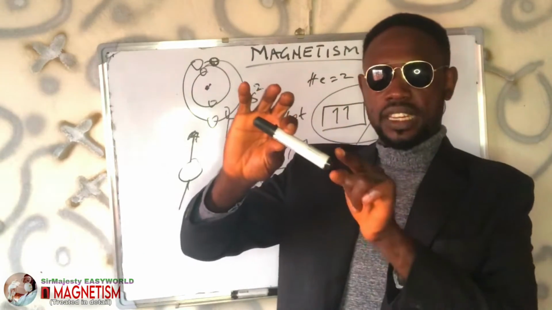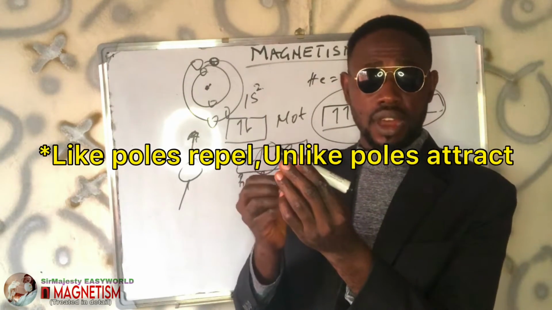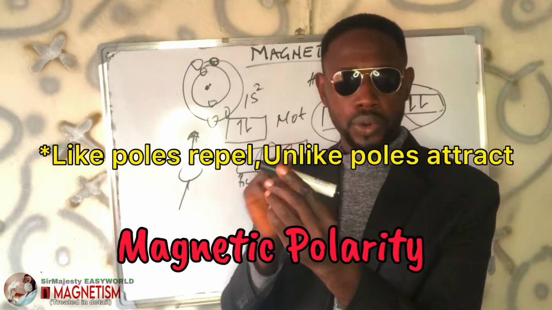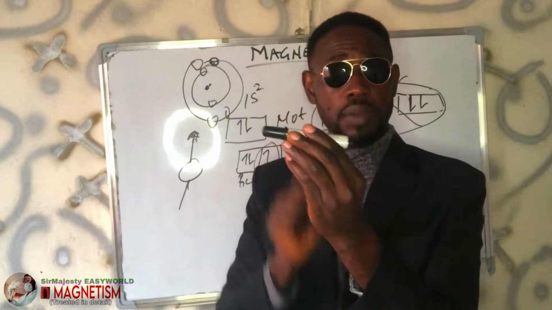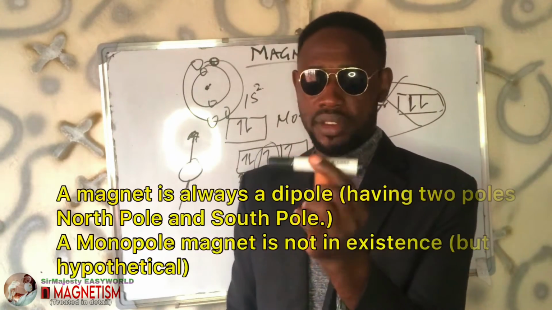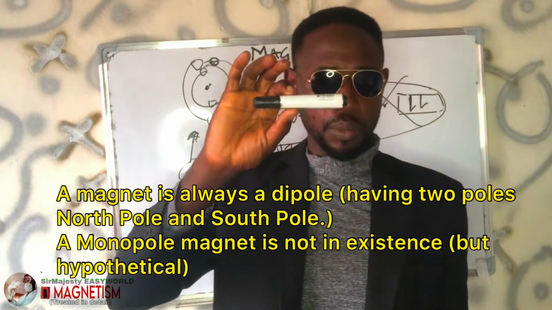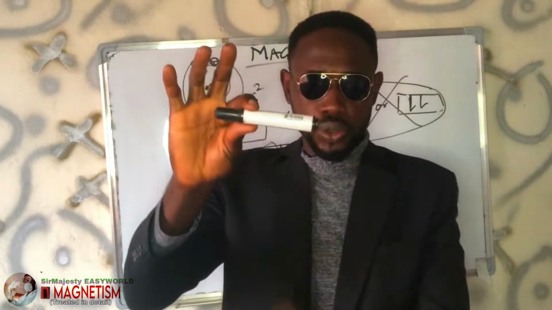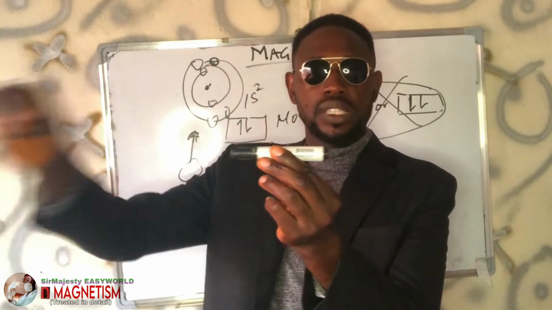Okay, therefore, if you bring that lodestone, it is already a permanent magnet with a one-directional alignment. It will align in the north-south direction because of the fact that like poles repel and unlike poles attract. In a magnet, there is a north pole and a south pole. But when you bring a bar magnet, it will not write for you that this is my north and this is my south. And that's why we say a magnet is always a dipole. There is no monopole magnet. It's not possible. What I mean here is that if this is a magnet as I'm holding it, and here is my north and here is my south, if I break this marker into two, I will not have only south here and only north there.